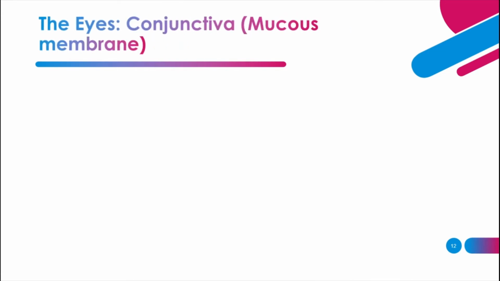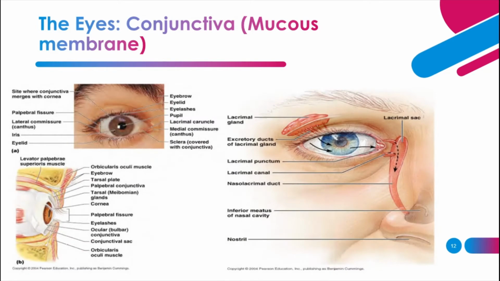So today we will continue the infection of the next organ, that is the eyes, that is conjunctiva. You can see here the conjunctiva or the eyes, the structure, and you can note the various parts of the eye, that is eyebrows, eyelid, eyelashes, pupil, lacrimal caruncle, medial, then sclera. So various organelles can be seen. Here the lacrimal system can be seen, the lacrimal sac, and you observe it carefully, that is the various organs.